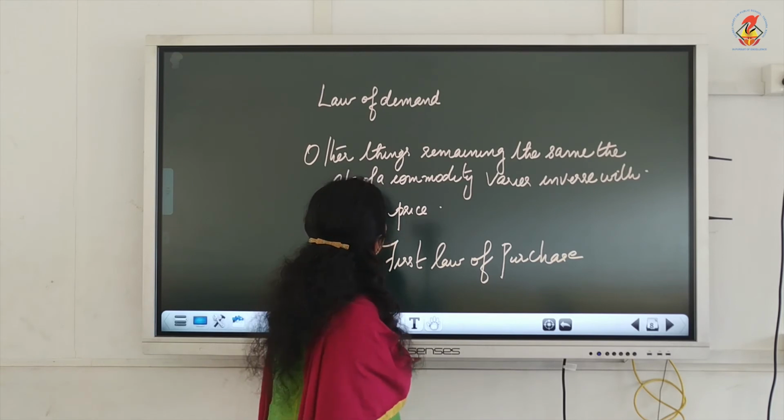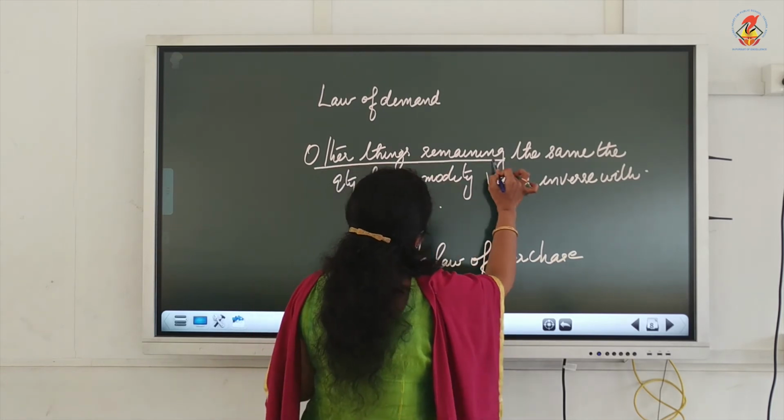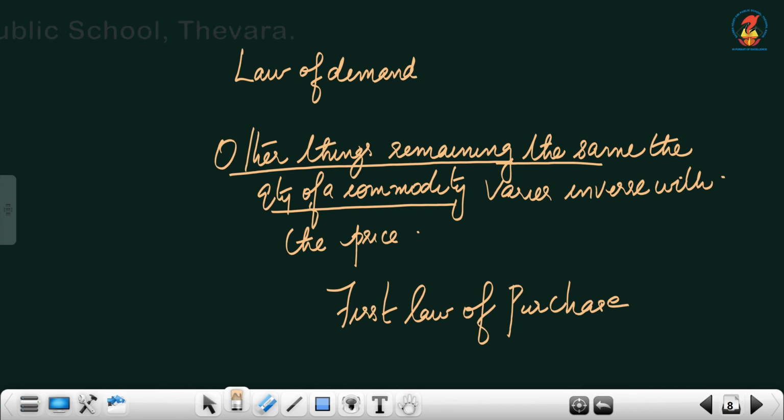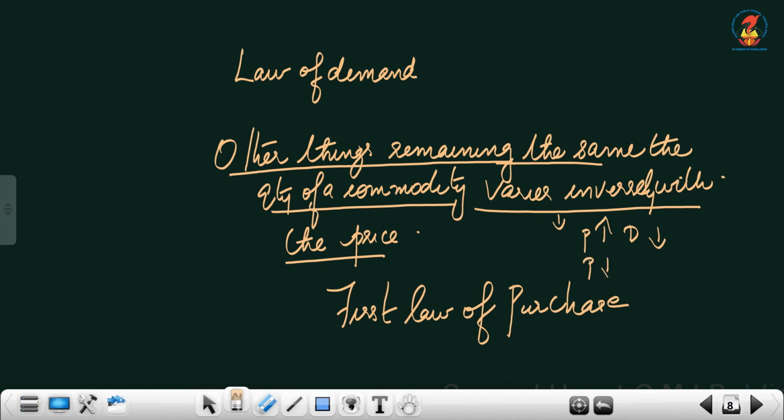So, what is the law of demand? Other things remaining the same, the quantity of a commodity varies inversely with the price. What does that mean? It means when price increases, demand decreases, and when the price falls, demand increases. Once again, when price increases, demand will fall; when price falls, demand will increase. So this part is very clear to you.